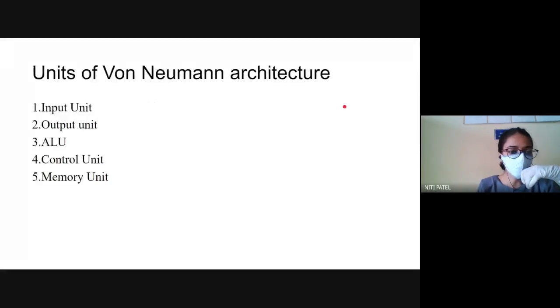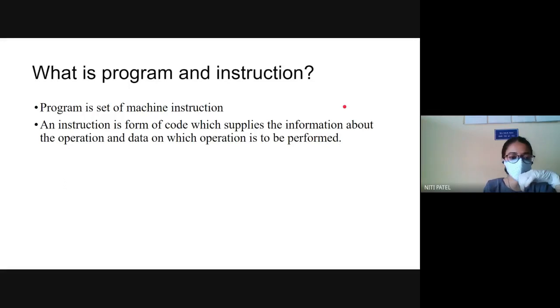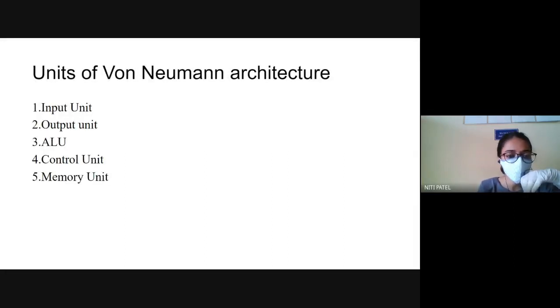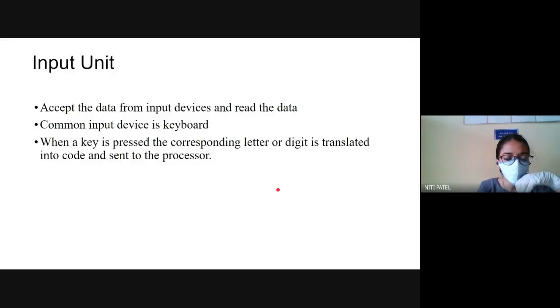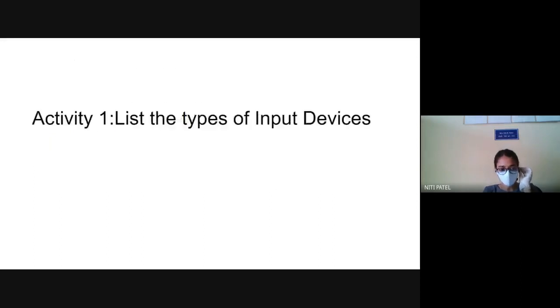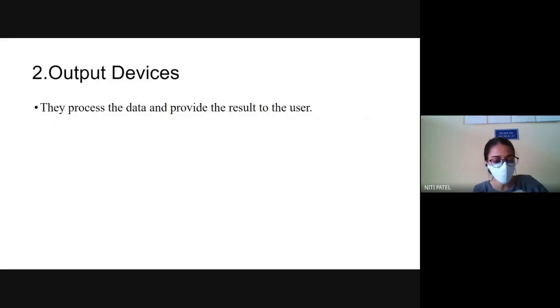Then we had seen what we mean by a program and what an instruction is. A program is nothing but a set of instructions where every instruction is executed by the CPU. Then we had seen the different units of von Neumann architecture, that is the input unit, output unit, ALU, control unit, and memory unit. The input unit is the devices from where we accept the input. The output unit is nothing but the output devices, which allow us to display the results or the information on the user screen.